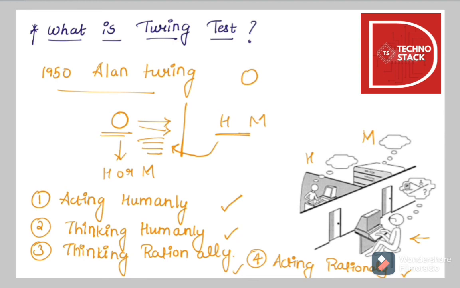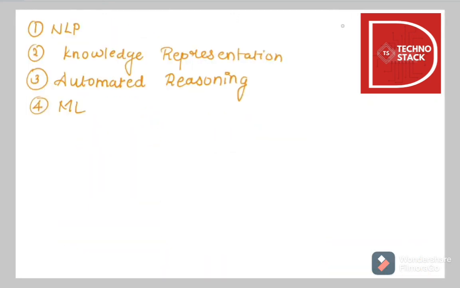So we saw what the Turing test is, who Alan Turing was, when this was invented, what needs to be done, and what the four factors are that need to be performed in order to make a machine think like a human. Then we saw how a machine will work whenever it is given any task, and what computer capabilities it should have: first computer vision and then robotics to perform things.